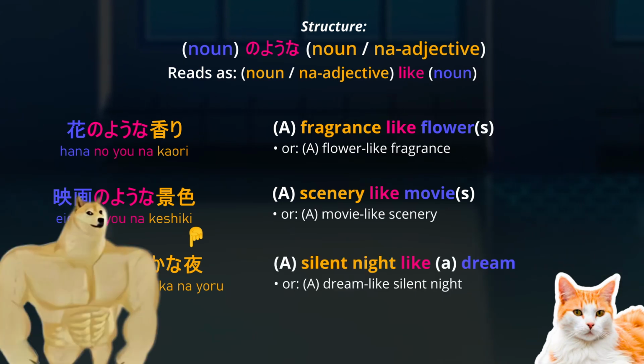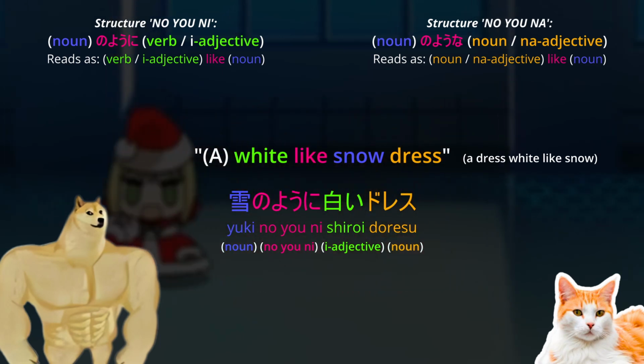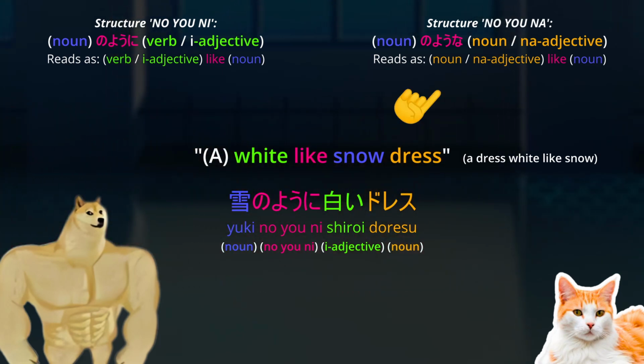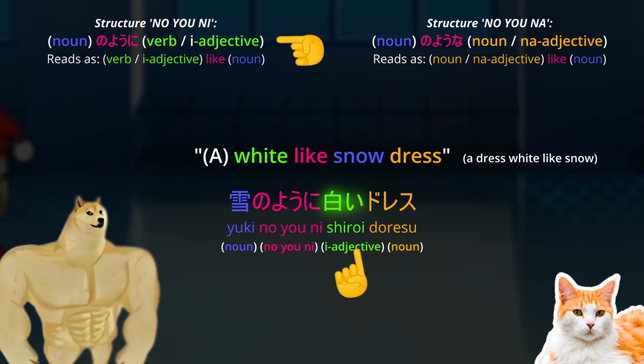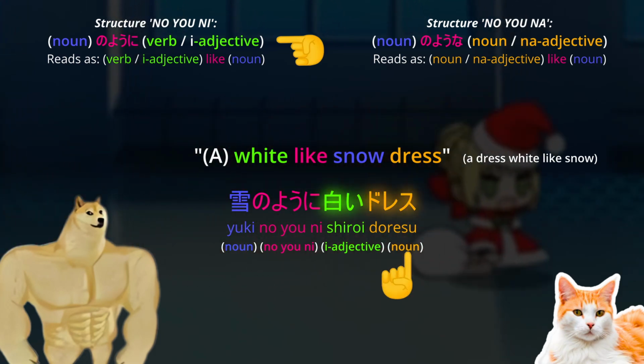Hold up, I have a question. In this previous example, why is it ni instead of na? I know that shiroi is an i adjective, but it's modifying a noun, so doesn't it make it a noun?